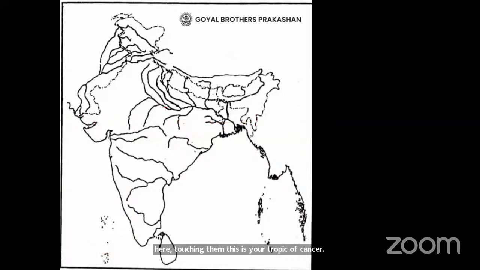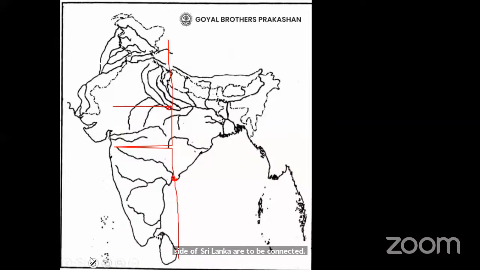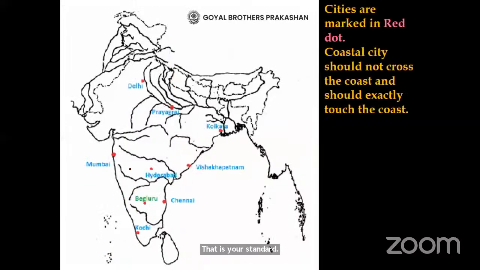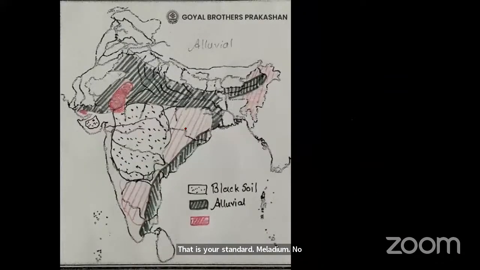And second thing, the city of Prayagraj. Here is the delta of Godavari, and the easternmost side of Sri Lanka are to be connected. That is your standard meridian. Now, finally, the difficult map. Okay, we can always ask the children to learn this by heart.